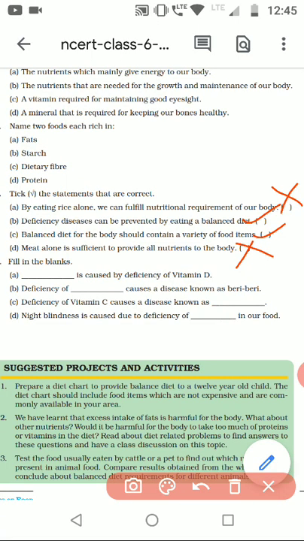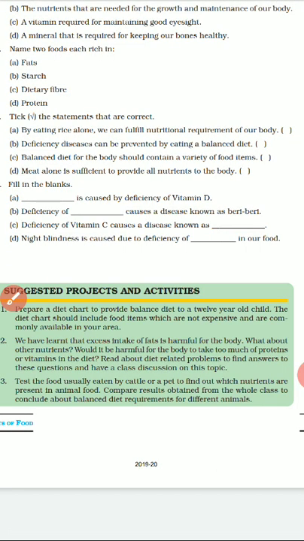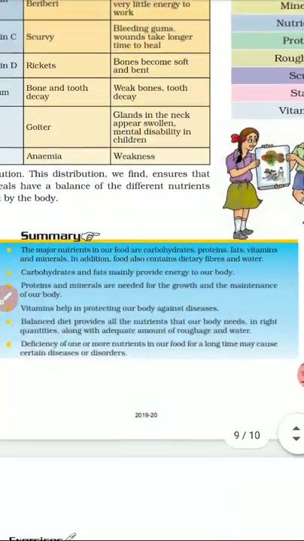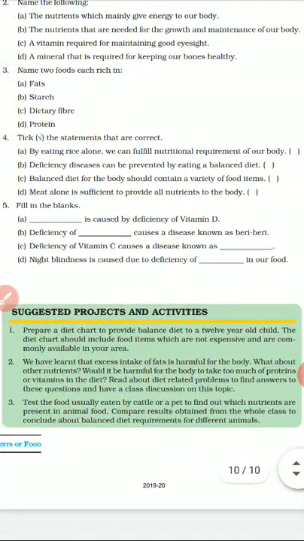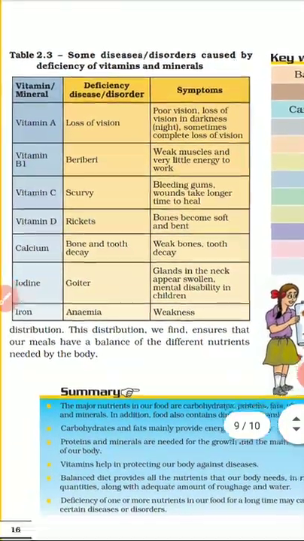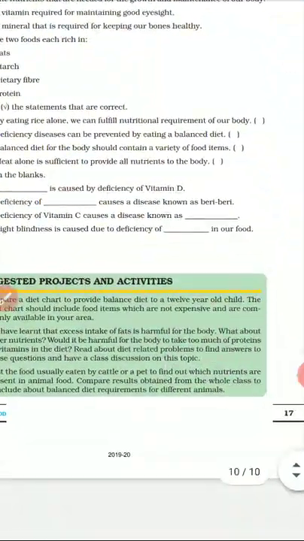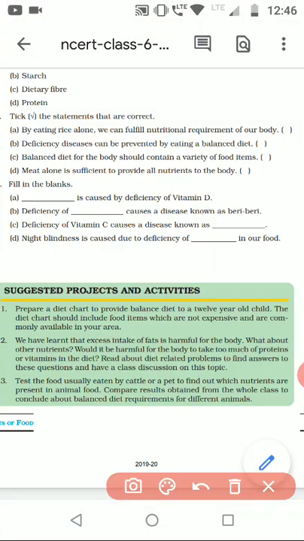Fill in the blanks. Dash is caused by the deficiency of vitamin D. Vitamin D deficiency causes rickets, that is weak bones. Then deficiency of dash causes a disease known as beriberi. Which vitamin was it? Vitamin B1. Then next, the deficiency of vitamin C causes the disease known as scurvy, and night blindness is caused due to vitamin A deficiency. So I hope this exercise is clear to you.